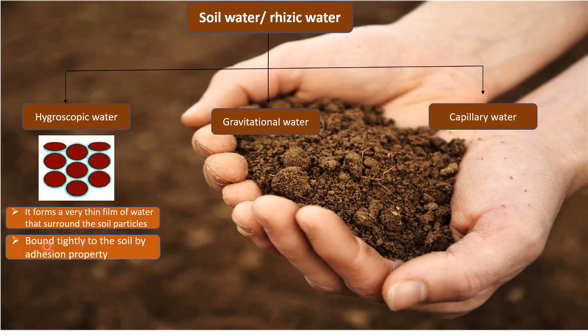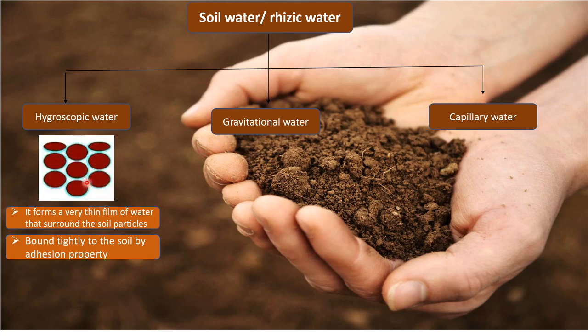Now what happens is that this hygroscopic water is bound tightly to the soil by the adhesion property. So these water molecules are bound tightly to the soil particle, and as a result they will not leave the soil particle. So it is by adhesion property.